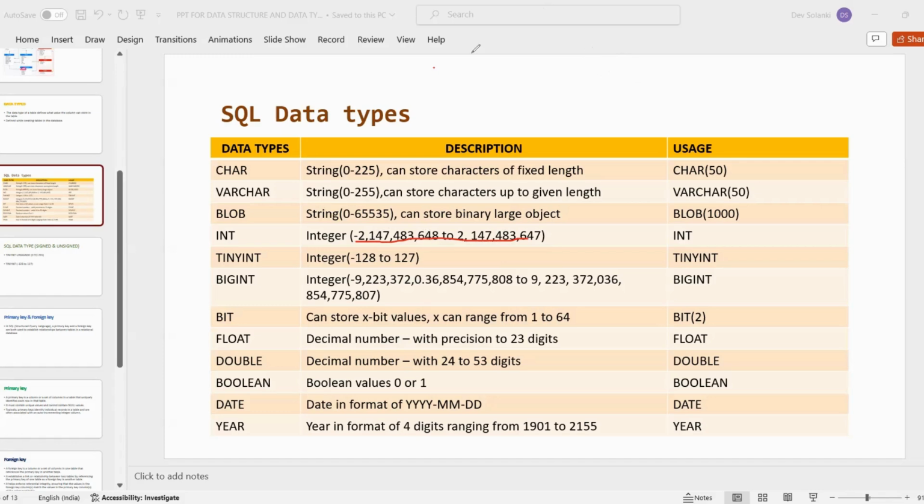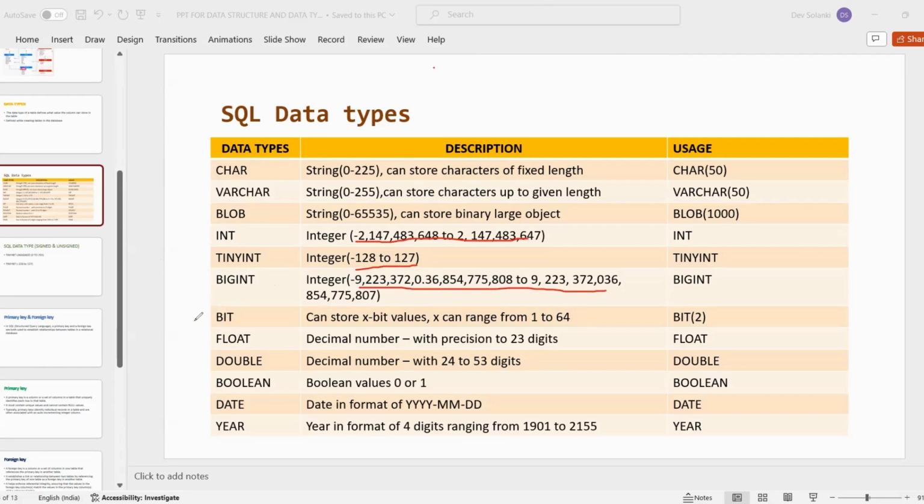So for all numerical values, the data type we have to put is int, integer. Tiny int is a small version of int, where you can store a minimum range. This is similar to int. We have medium int also. We have big int also. For big int, the range is different.